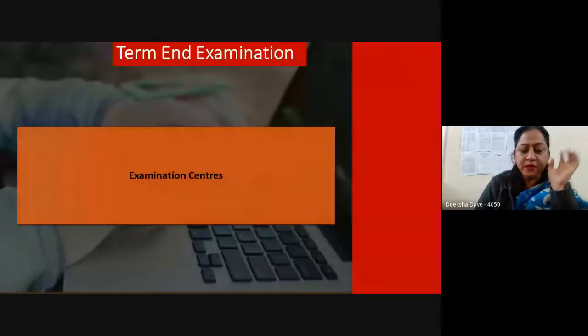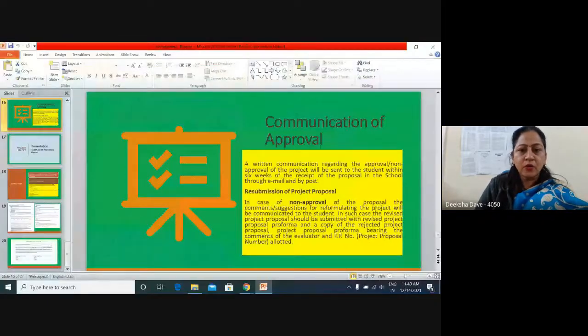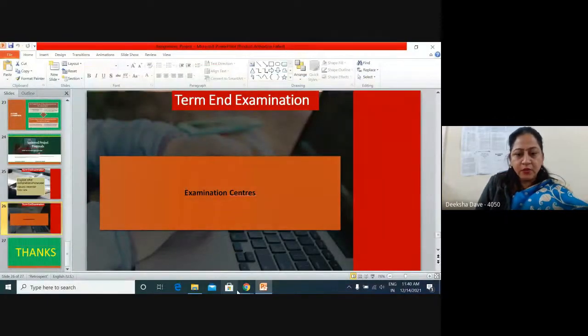So these were the basic things which I have touched upon, but I know there are many queries. We can now take them up one by one.